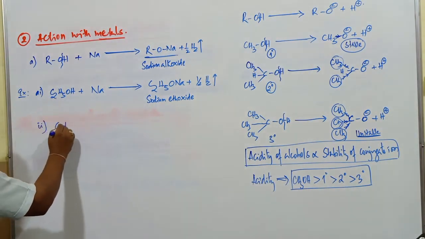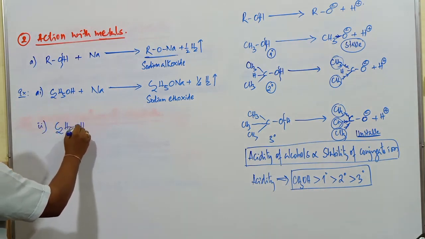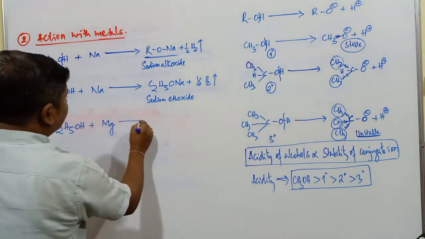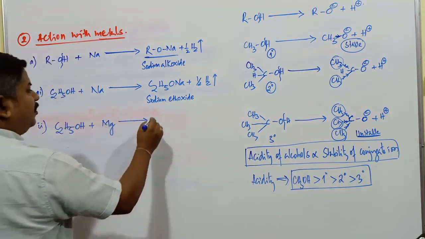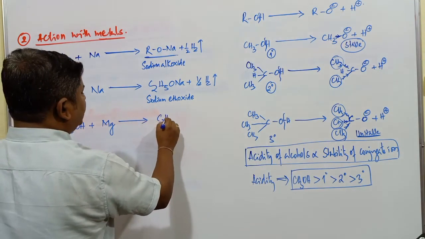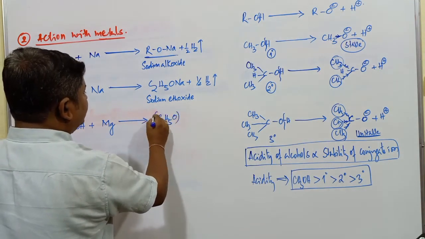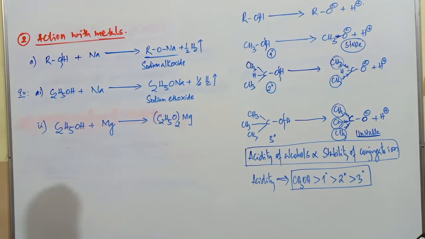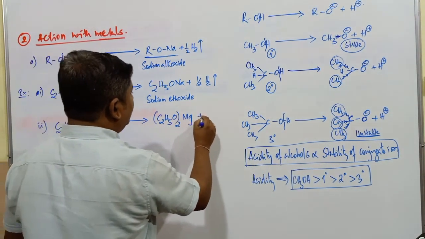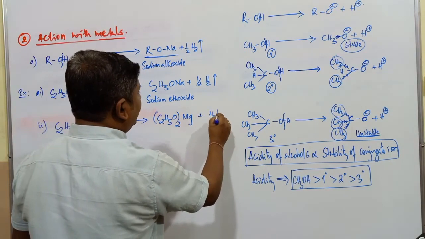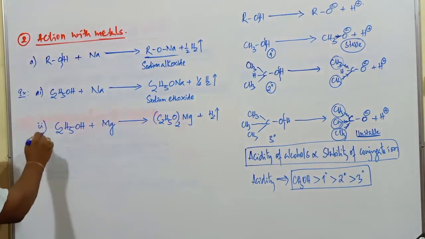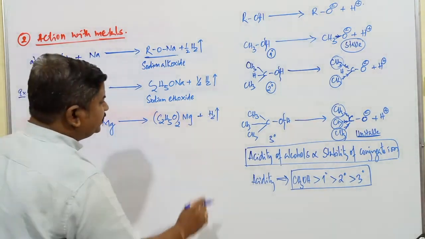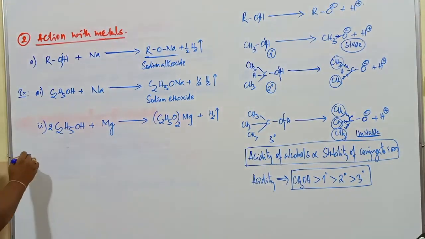Next one, if you go with C2H5OH plus magnesium. When ethyl alcohol is combined with magnesium, what is the compound obtained? It is (C2H5O)2Mg, twice, because a bivalent metal is there. It is called magnesium ethoxide, plus this is found to be what? Hydrogen gas. Here also liberation of hydrogen gas takes place.